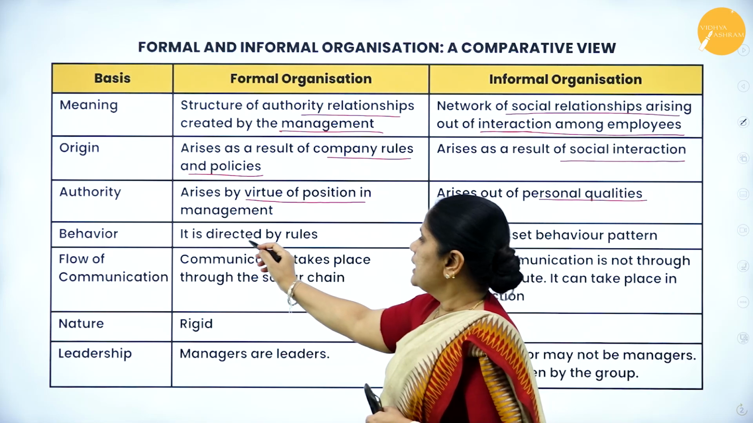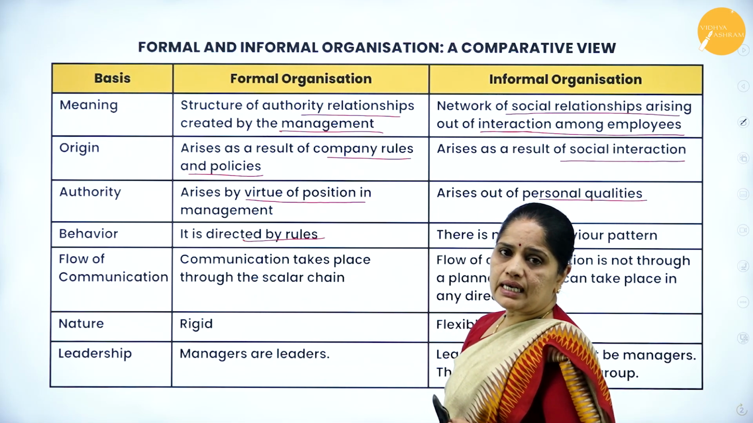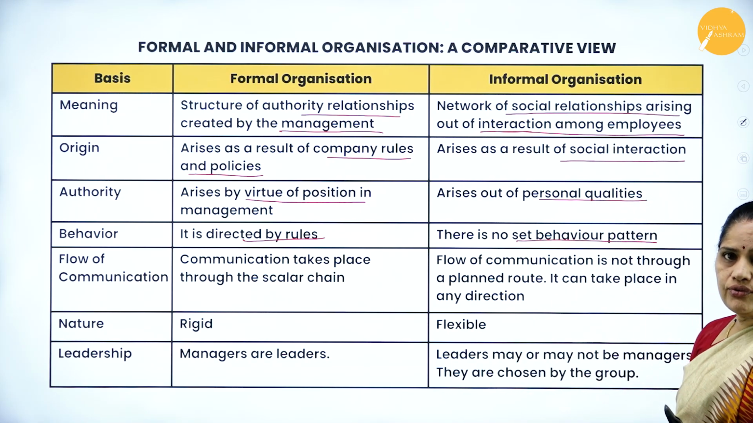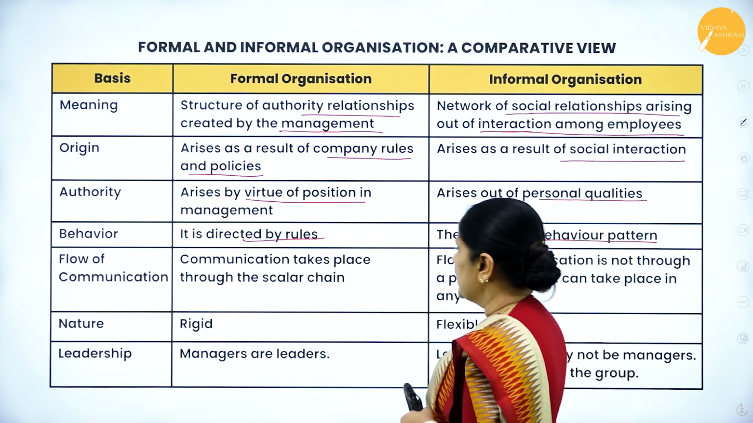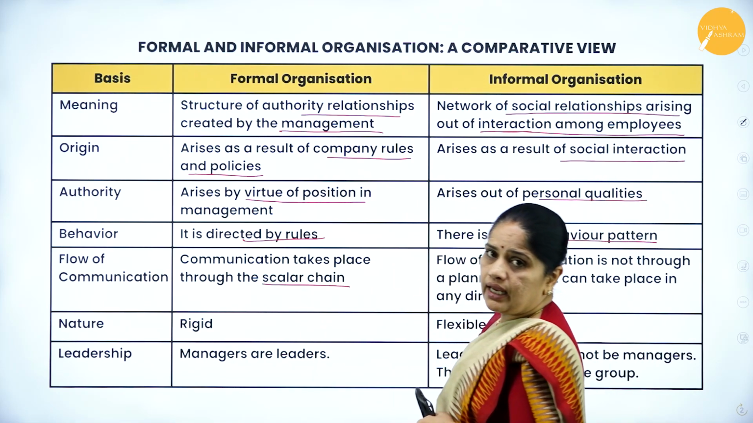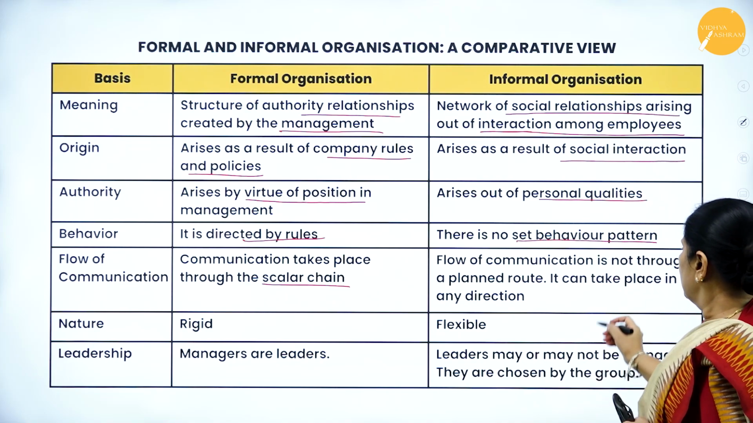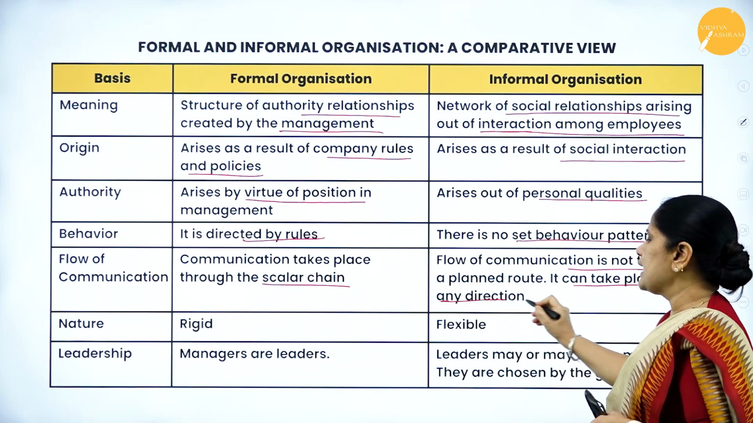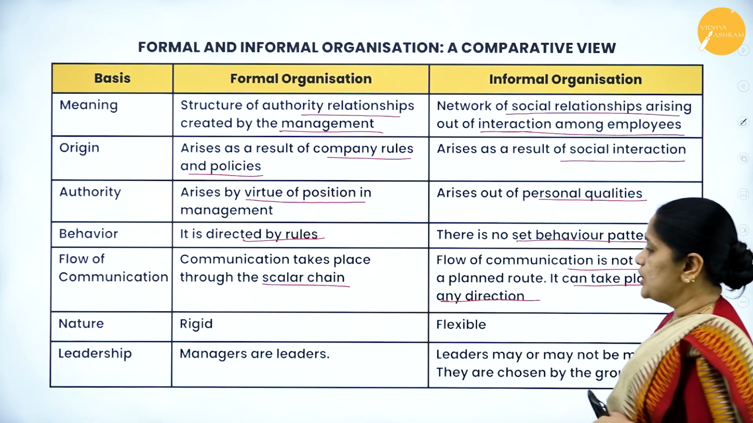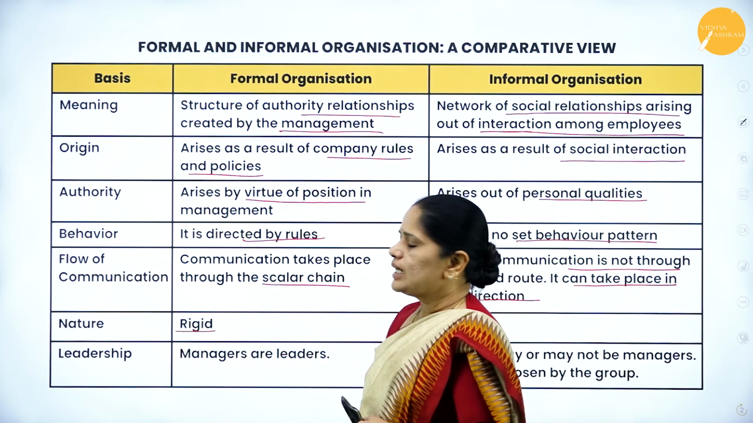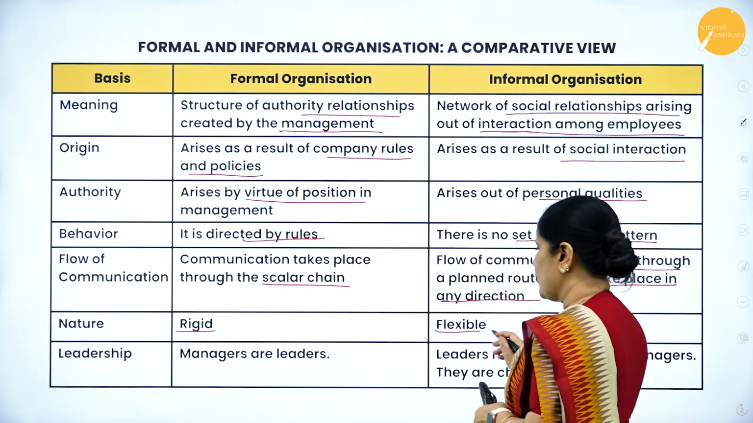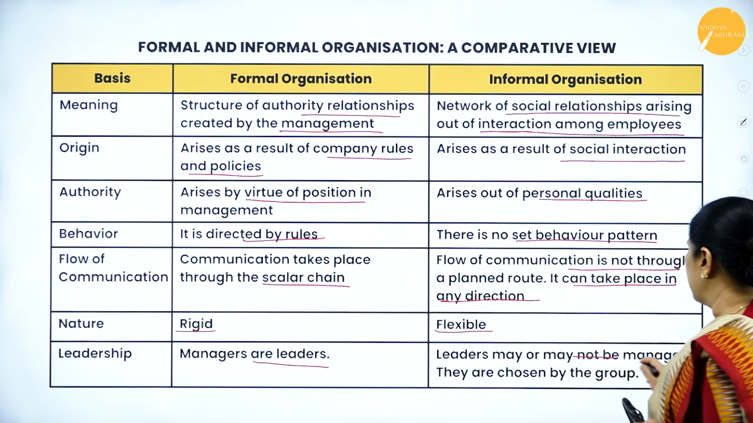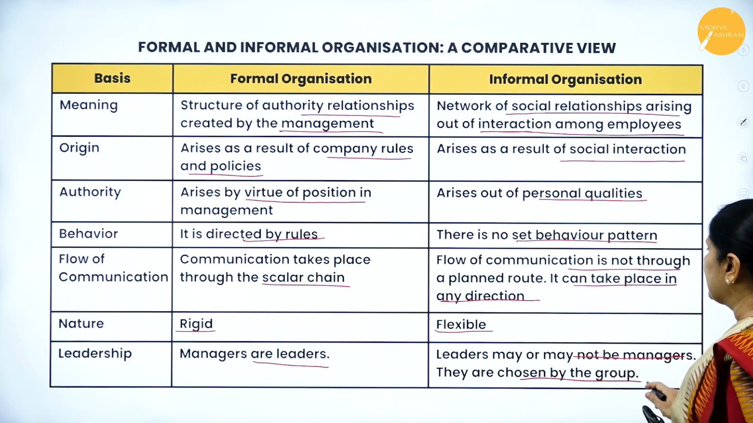Then behavior is directed by rules. The formal organization is directed by rules. There is no set behavioral pattern in an informal organization. Communication takes place through the scalar chain in a formal organization. Here, it is not through a planned route. It can take place in any direction. There is no fixed rule for communication here. In the formal organization, the nature is rigid. Here, it is very flexible. In the formal organization, the managers are leaders. Here, leaders may or may not be managers. They are chosen by the group.